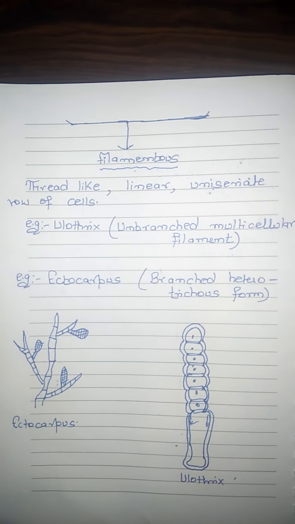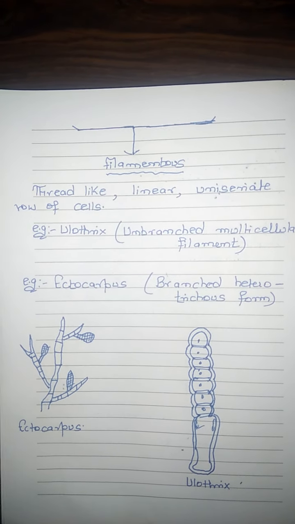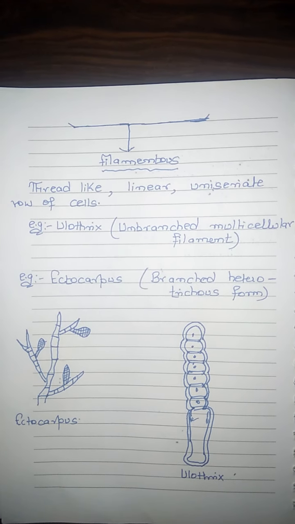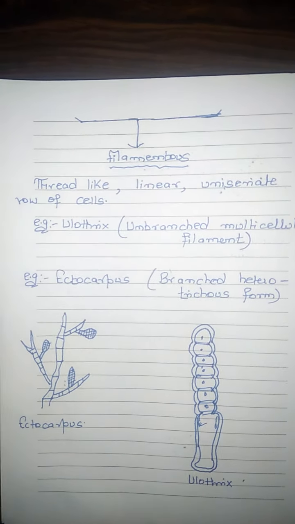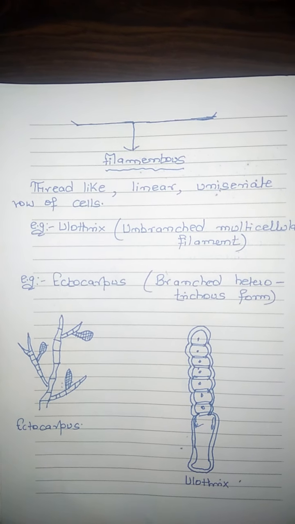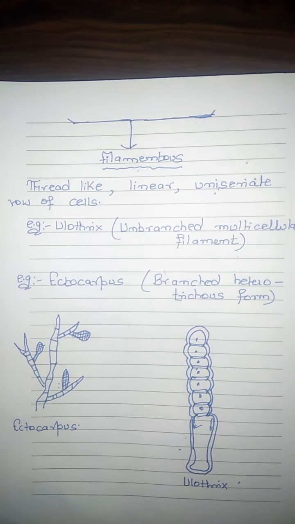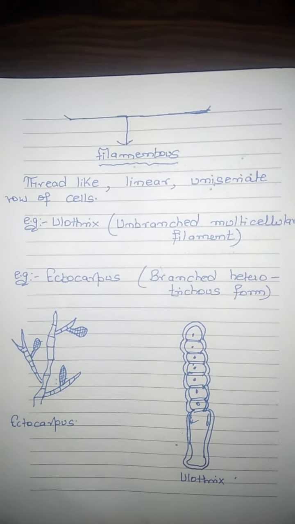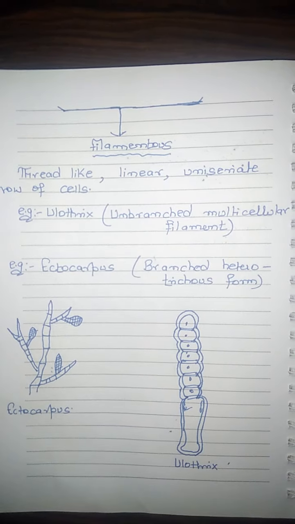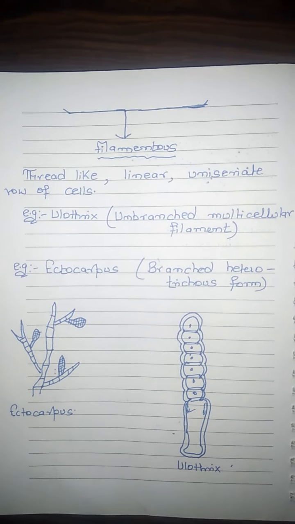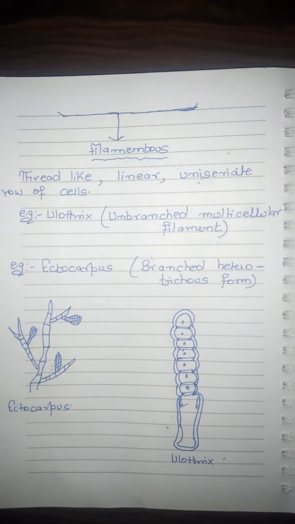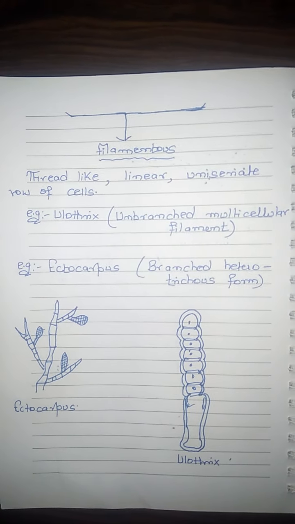What is the meaning of hetero? Two, or different, more than two. So I have drawn the diagram also of Ectocarpus, which is a branched heterotrichous form, and I have drawn the diagram of Ulothrix, which is an unbranched multicellular filament. So it completes the range of thallus structure in algae. Thank you very much.